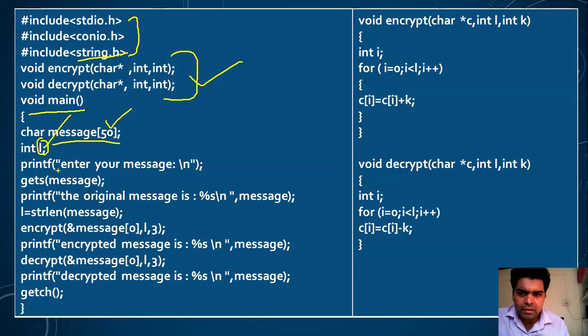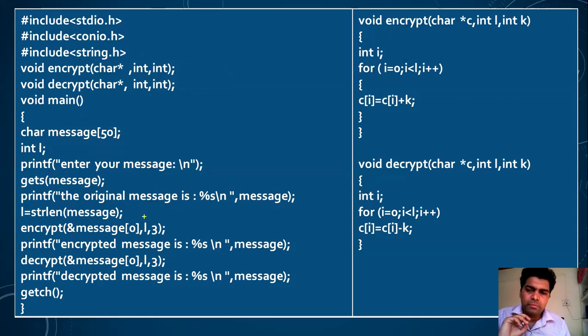Now I have written printf enter your message. That means it will prompt one message on your screen, and that is enter your message. After looking at this message, the user enters some information, some message that will be stored inside message using this gets function. Now again I am using the printf statement to print the original message that is entered by the user. In the next line I have generated the length of the string using the string length method.